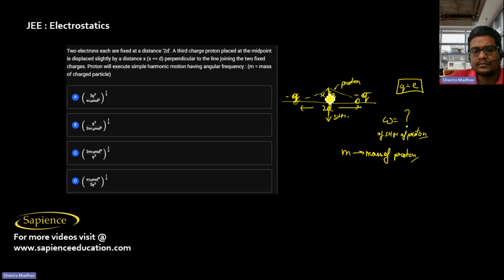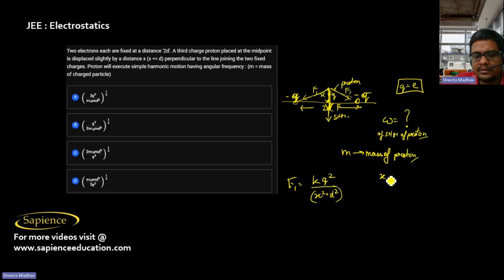So now, if it is displaced slightly by a distance x, then the net force acting on it will be due to the two forces F1 and F1, and the net force will be towards the center only. Now F1 will be how much? F1 will be kQ1Q2, that is kq square by root of x square plus d square, whole square.